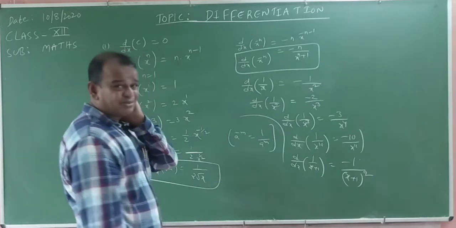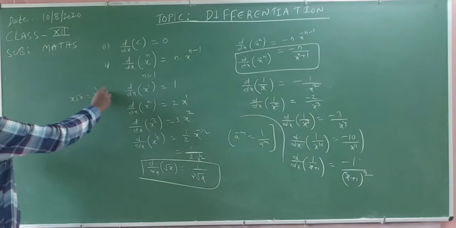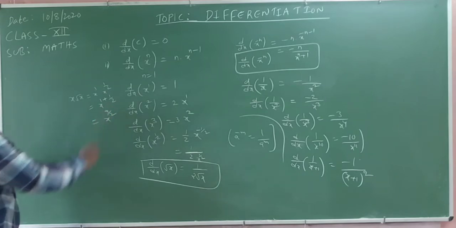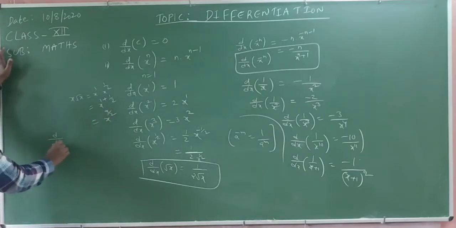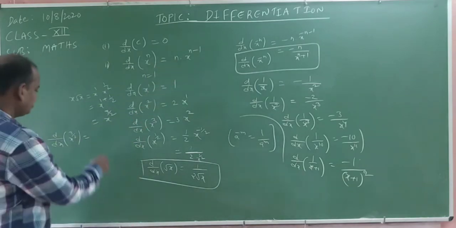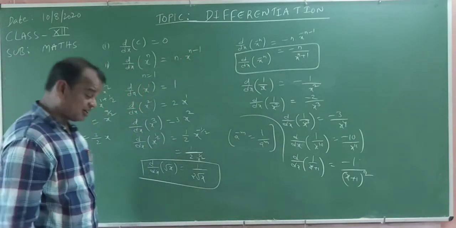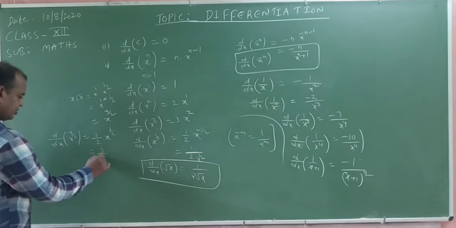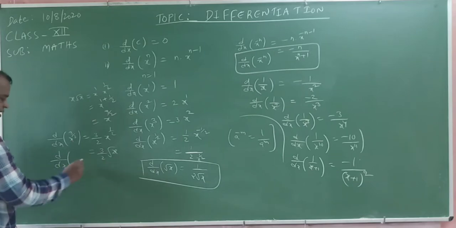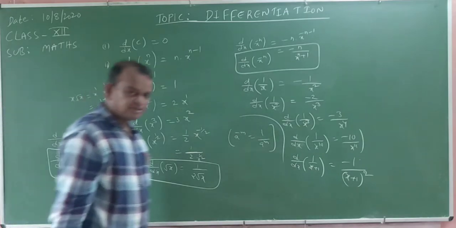Okay. First of all, derivative of x into root x. What happened? X into root x means n value 3 by 2. X into root x is equal to x power 1 into x power 1 by 2, x power 1 plus 1 by 2, that equals x power 3 by 2. That is derivative of x power 3 by 2. You substitute the n value 3 by 2 here: 3 by 2 into x power 3 by 2 minus 1. 3 by 2 minus 1 means 1 by 2. That equals 3 by 2 into root x. Derivative of x root x is equal to 3 by 2 into root x.